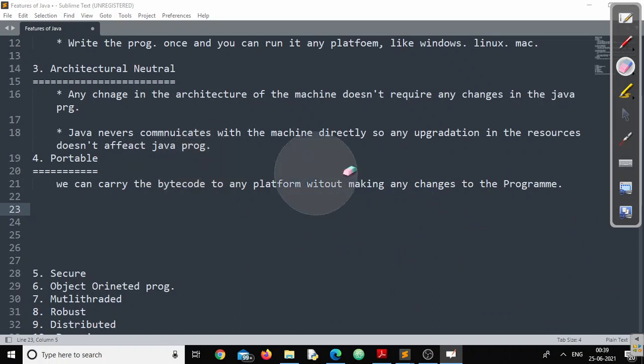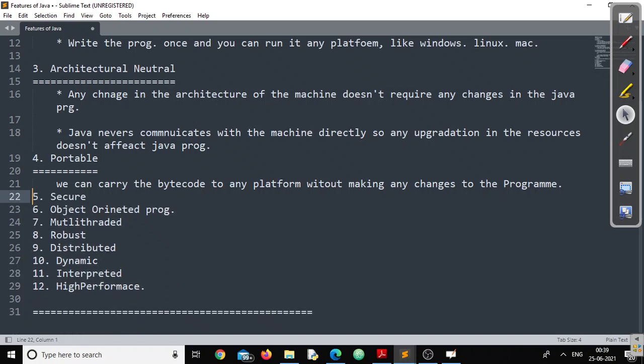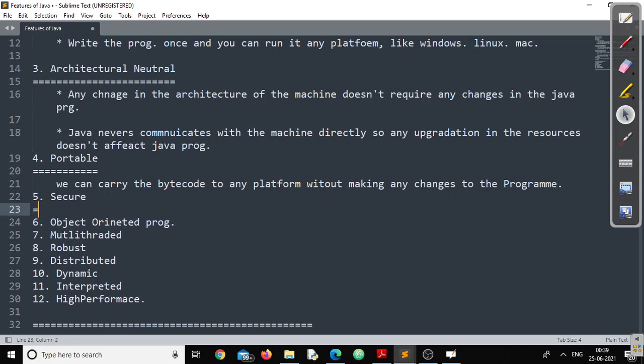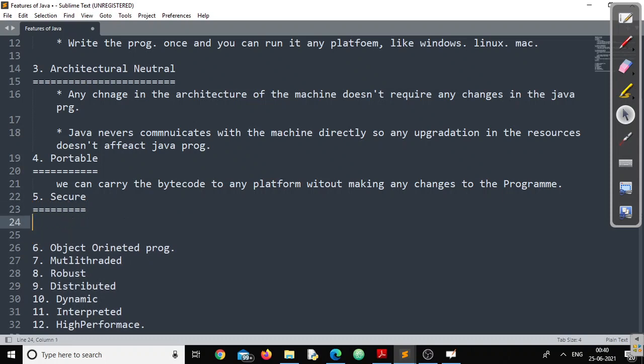This is what is called portable in nature. This is why Java is called a portable language. Now, the next part is very, very vital. Secure. What exactly is secure? See, for every programming language to be called a secure programming language, we have a lot of requirements.